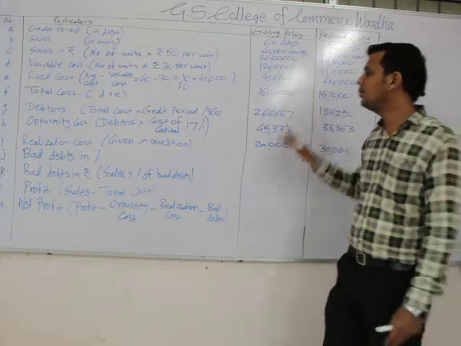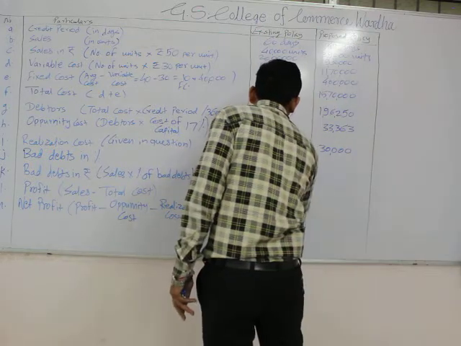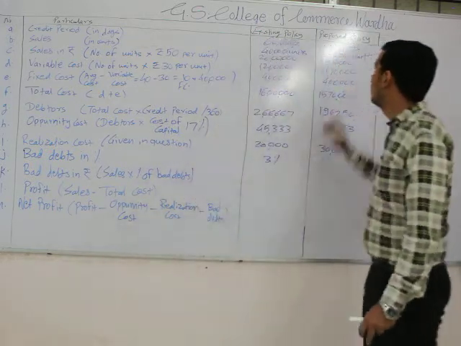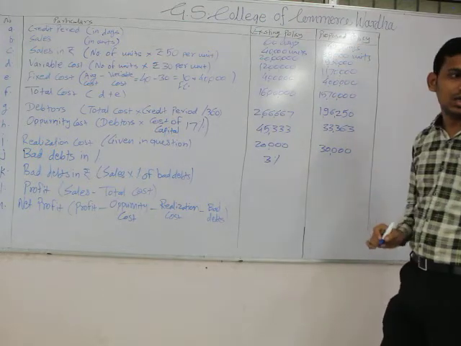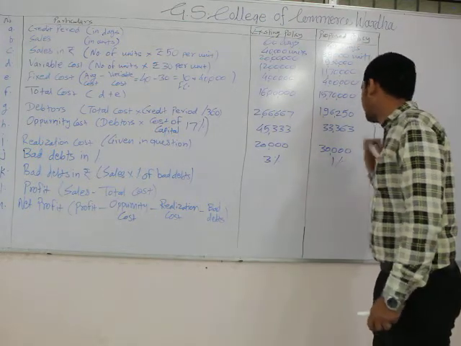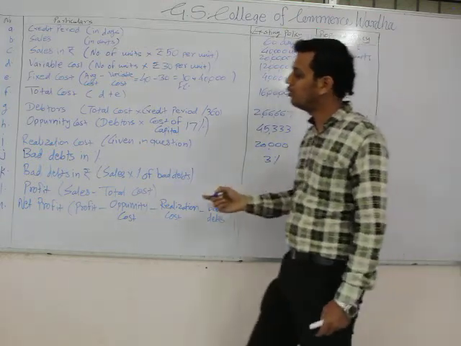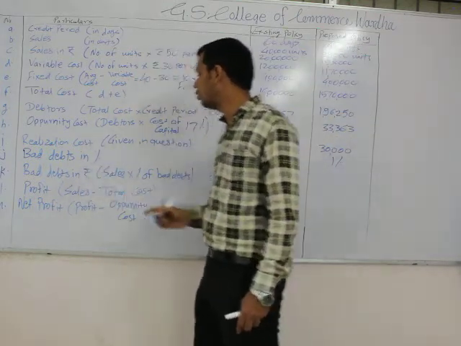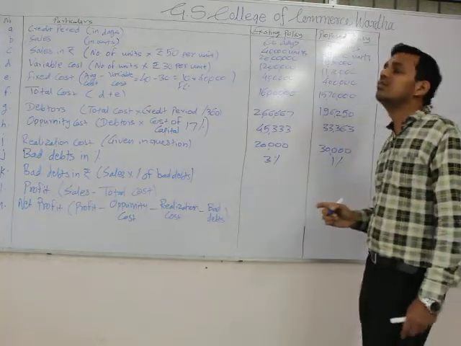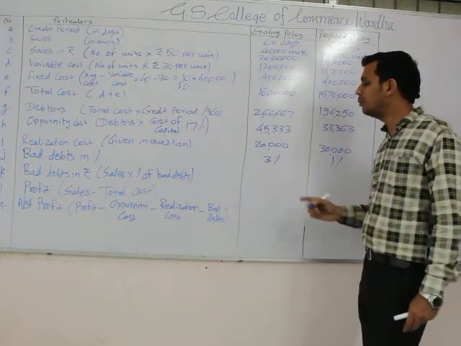Now coming to the new portion in this solution, that is bad debts. At present, due to the liberal credit policy, we have 3% bad debts, whereas in the strict credit policy it can be reduced to 1%. It is usually given as a percentage of sales. Now we have to calculate bad debts in amount, that is in rupees. The formula is quite simple: sales multiplied by percentage of bad debts.